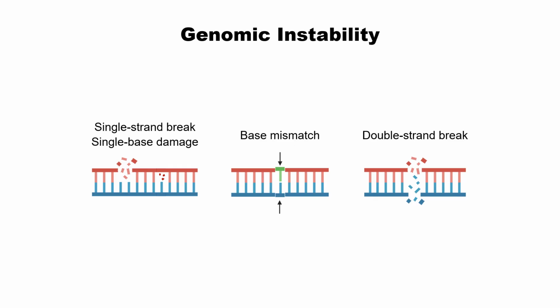The first entity is genomic instability. Genomic information is stored in DNA molecules, and over the aging process, this DNA structure becomes unstable. There can be single-strand breaks, base mismatches, or double-strand breaks.